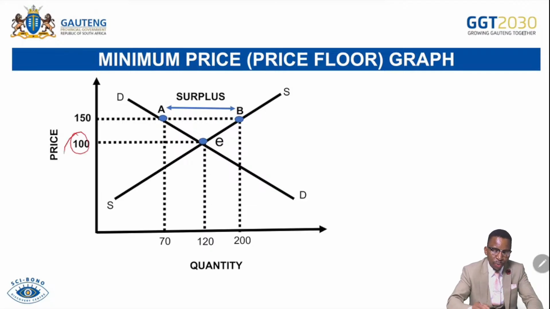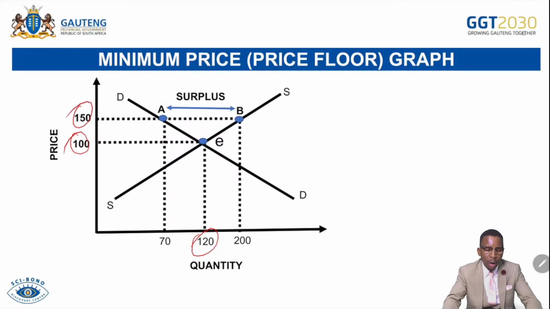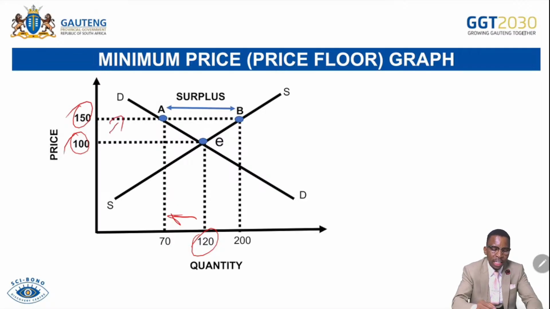According to the market price, which is 100 rand, about 120 units are demanded. But should the state intervene by minimum prices, goods become relatively expensive at 150, and then consumers demand relatively less. According to the market we demand 120, but because of minimum prices, we demand relatively less because goods are too expensive for us.